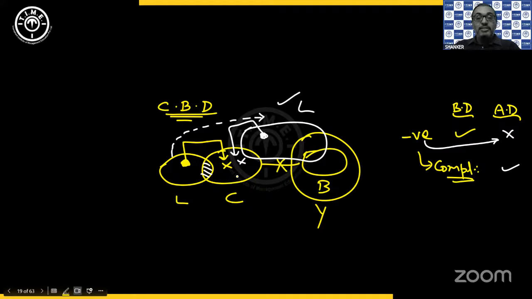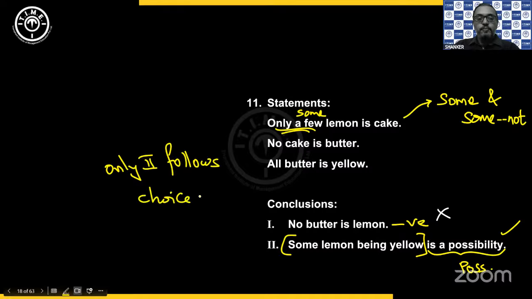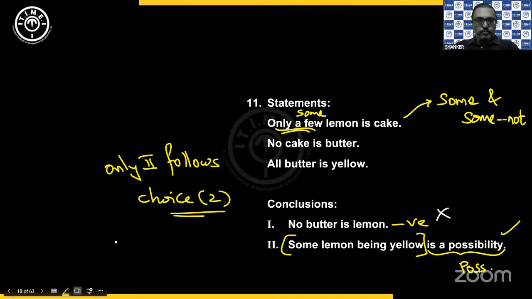So when the complementary is satisfying, then definitely it is possible. So it is a possibility and I can say that it follows. So my answer is going to be only 2 follows, choice 2. Because in my complementary diagram earlier, lemon and the yellow circle are overlapping with each other, so definitely it is possible.